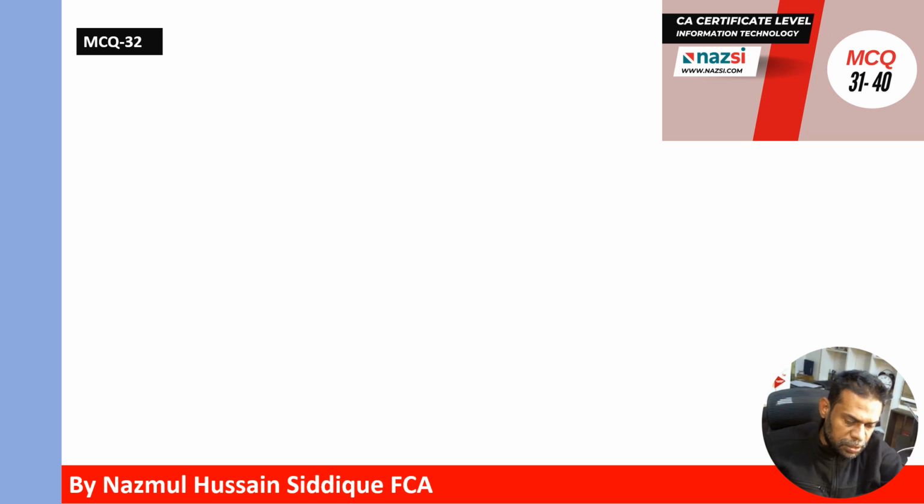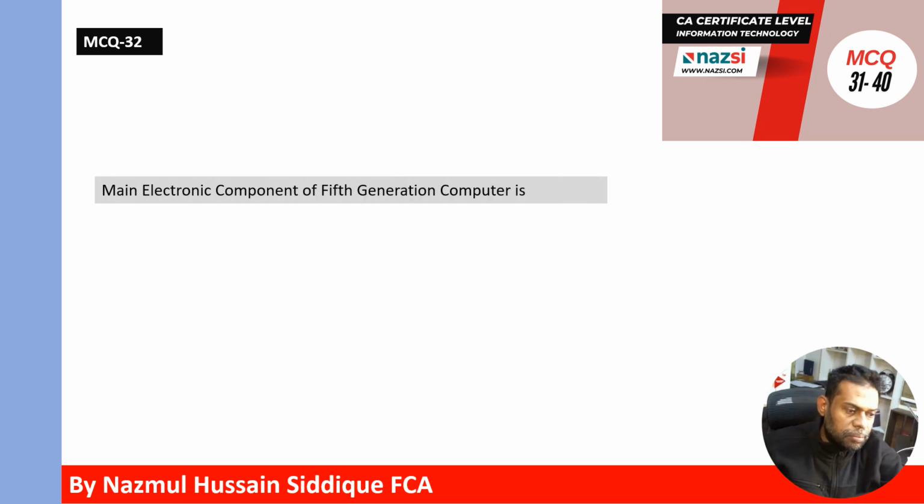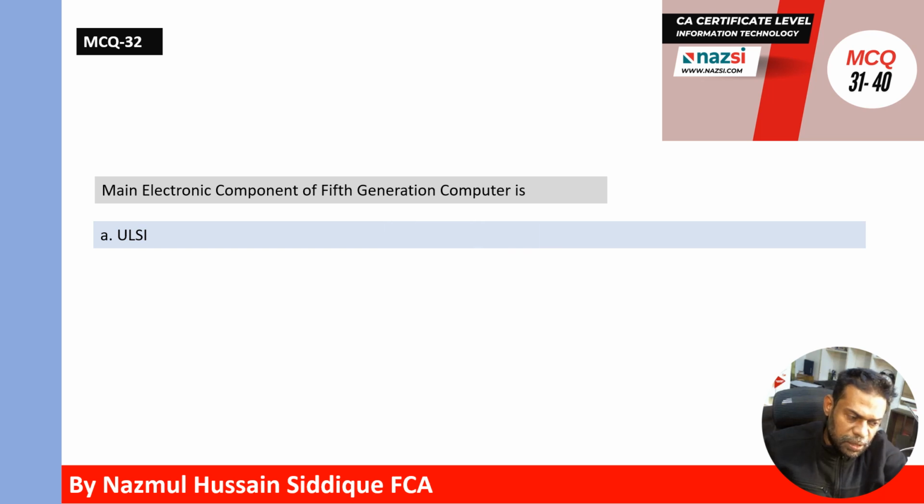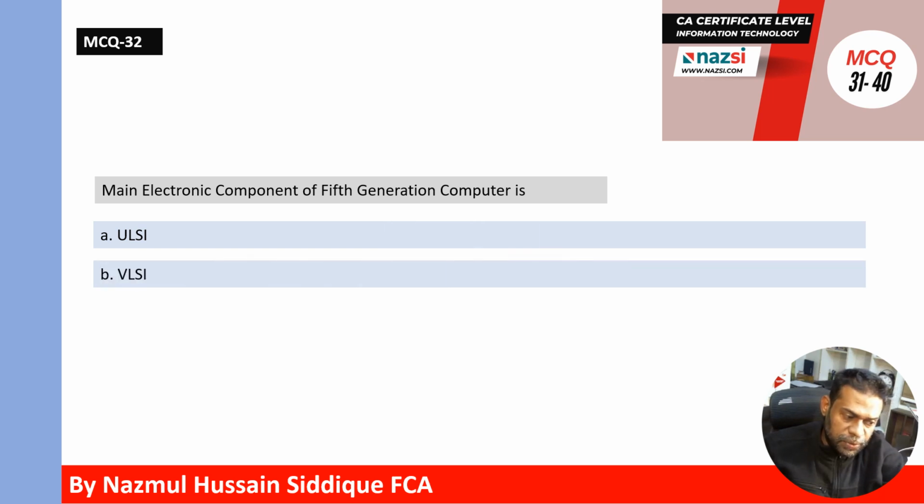Multiple choice question number 32. Main electronic component of fifth generation computer is ULSI or VLSI. Which one is correct answer? Correct answer is A. Main electronic component of fifth generation computer is ULSI.